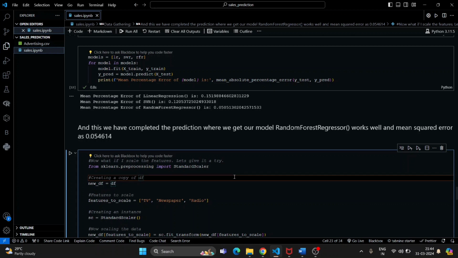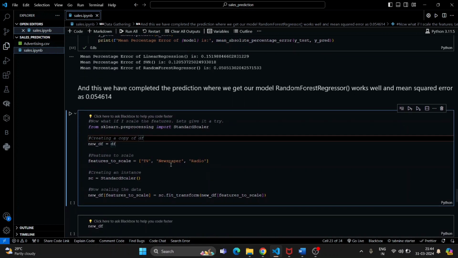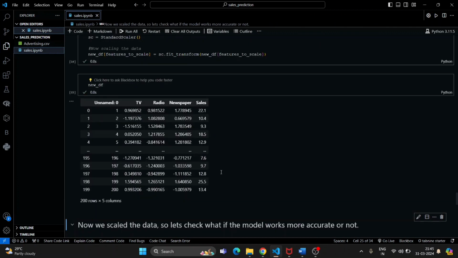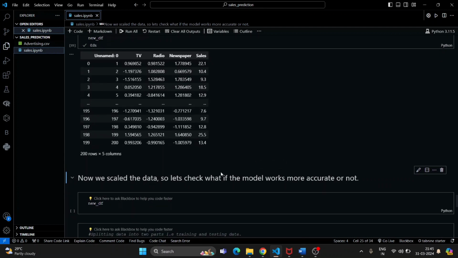We will check that. So I applied the standard scaler to TV, newspaper, and radio so that the values fall in a range like 0 to 1 or -1 to 1. I will look at my new DF, and this is my range, -1 to 1. Now we have scaled the data, and we'll check how the model works, whether it's accurate or not.